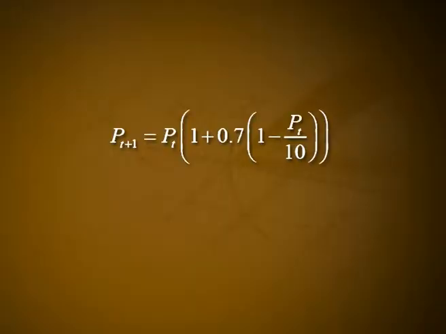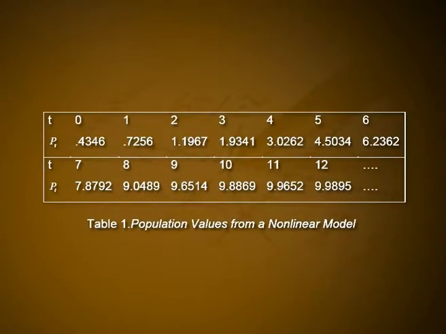Iterating the model. As with the linear model, our first step in understanding this model is to choose some particular values for the parameters r and K and for the initial population p naught, and compute future population values. For example, choosing K and r so that p_{t+1} = p_t(1 + 0.7(1 - p_t/10)) and p naught = 0.4346, we get the values in table 1.